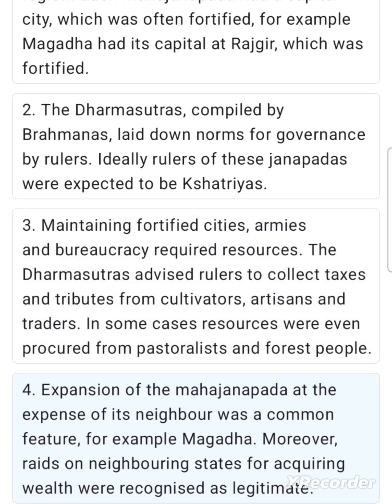4. Expansion of the Mahajanapada at the expense of its neighbor was a common feature, for example Magadha. Moreover, raids on neighboring states for acquiring wealth were recognized as legitimate.